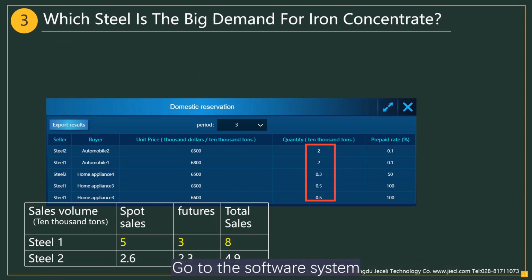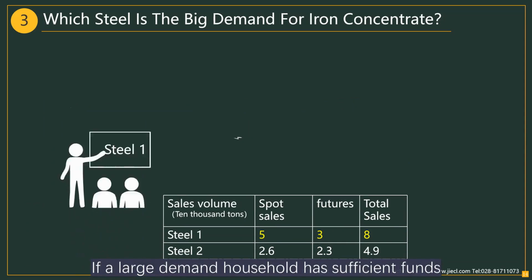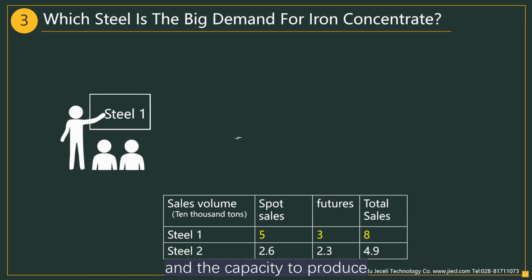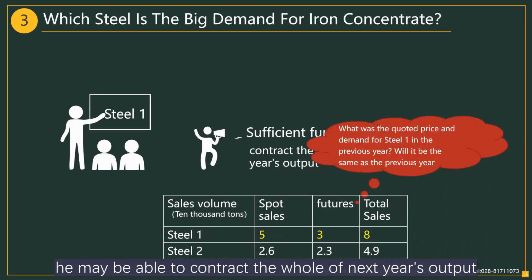Go to the software system. Select Iron Bidding. Select Details of Bidding Results. Select the second year, and you will know the bidding results for the second year of iron concentrate. The offer for steel 1 is $3.1 million per ton. If a large demand household has sufficient funds and the capacity to produce, he may be able to contract the whole of next year's output.